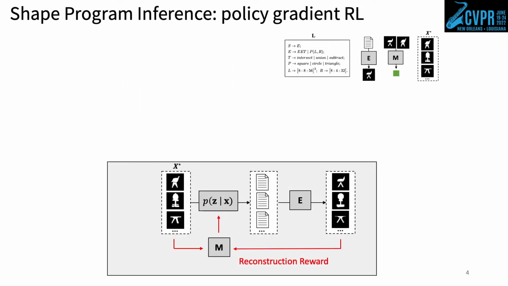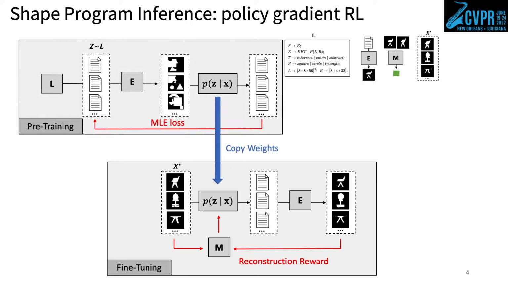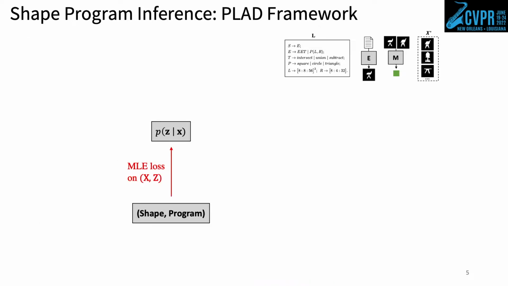For our problem statement, reinforcement learning is the de facto approach. The recognition model can be treated as a policy network, and the reconstruction error between the input and the inferred program's output can generate the reward function. A common practice is to start with a model that has been pre-trained on synthetically generated shape program pairs with supervised learning, and then to perform fine-tuning towards a distribution of interest. The main problem with policy gradient RL is its instability due to high variance gradients leading to slow convergence.